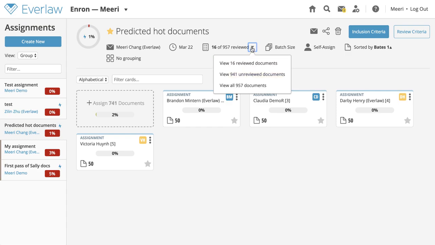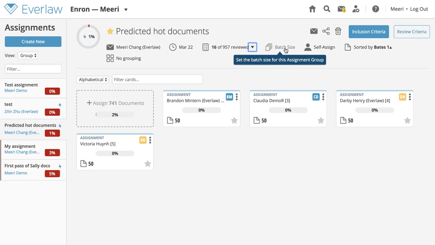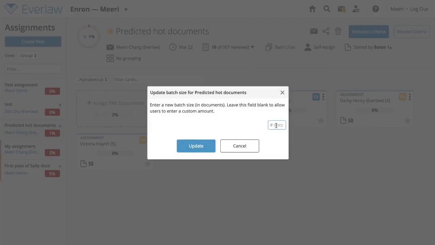The batch size tool allows you to adjust the default batch size when reviewers self-assign documents, if the administrator enabled self-assigning. If you want to set a standard batch size for an assignment, click the batch size icon and input the number of documents you want reviewers to receive when they check out a new batch from the assignment group.